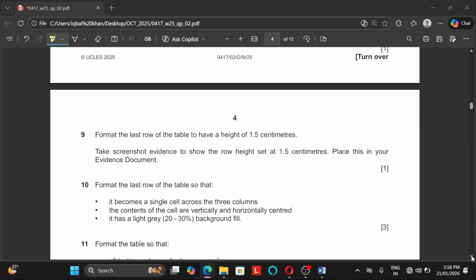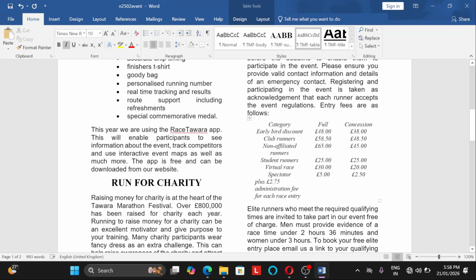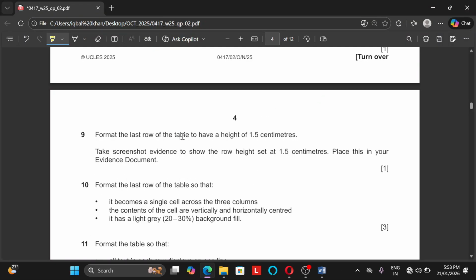Okay, format the last row. Where is the last row? Here we have the last row. Okay, this is the last row. Okay, and do we need to merge this? Format the last row to a height of 1.5 centimeter. Format the last row.